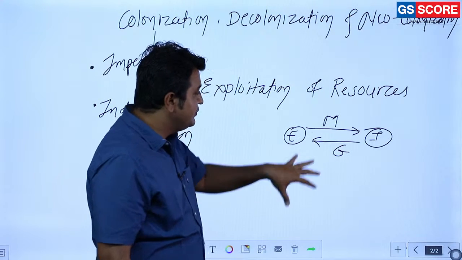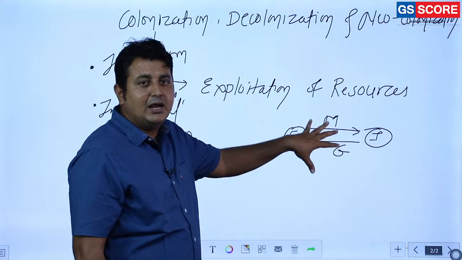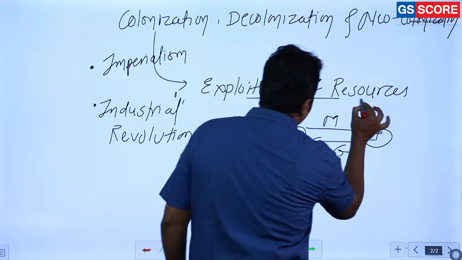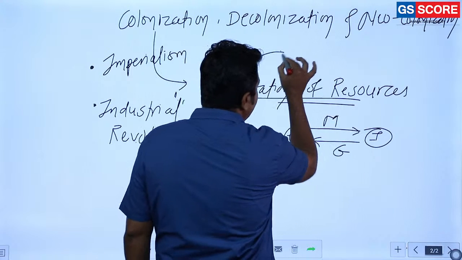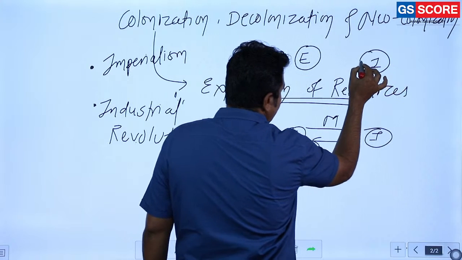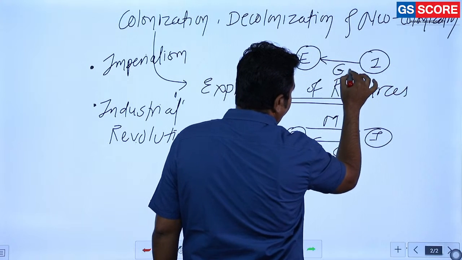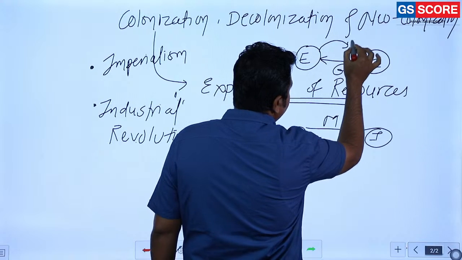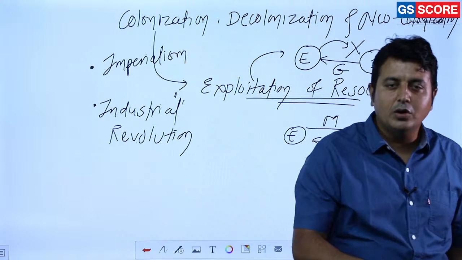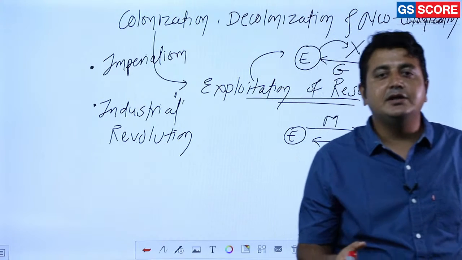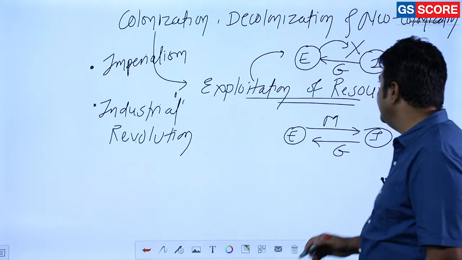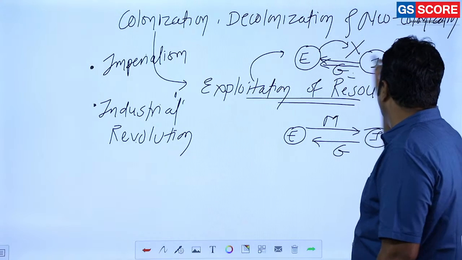What is the difference between this trade and economic exploitation? A very simple thing. What is this economic exploitation? This concept is very clear. Here Indians are sending their goods to Britain and Britain was giving nothing in return, or whatever they pay is much less than what is required. So basically it is a drain of wealth.